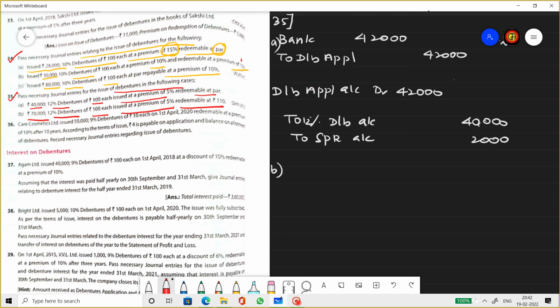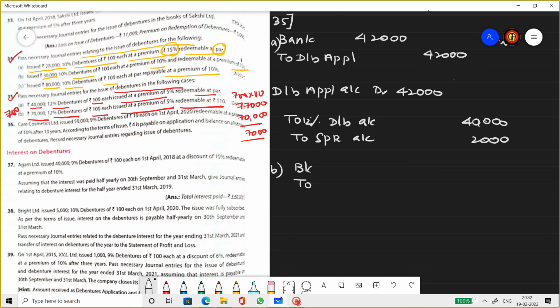So when they repay, how many debentures are there? 70,000 divided by 100, 700 debentures. So 700 into 110, which is 77,000. So face value is 70 and they are repaying 77, which means 7,000 will be the redemption premium. Let's pass journals for this now.